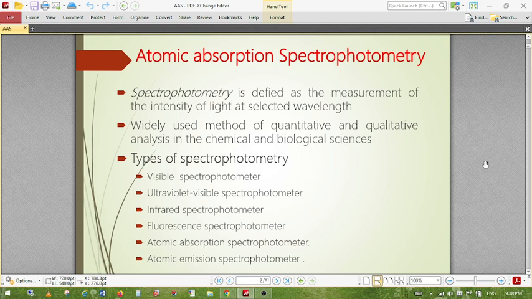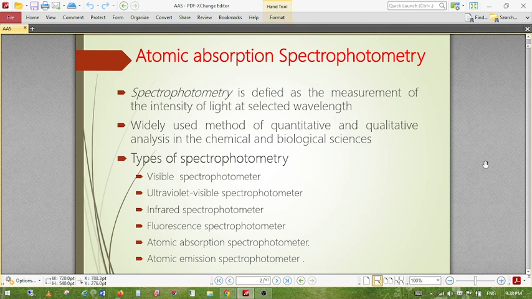See, first is the hollow cathode lamp. This is the cathode lamp, or light. The light emitted depends on which element we are going to measure the concentration of. For different atoms or different elements, we use different lights. Then the chopper. See, what is the work of the chopper? The chopper breaks the light at a particular interval. This is the work of the chopper.